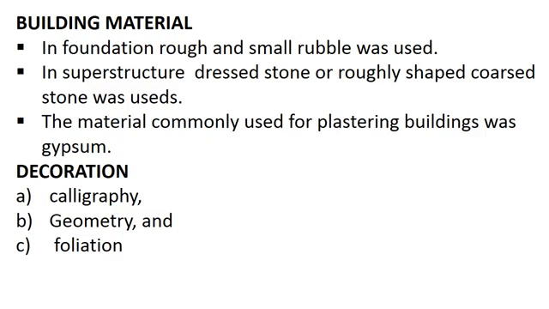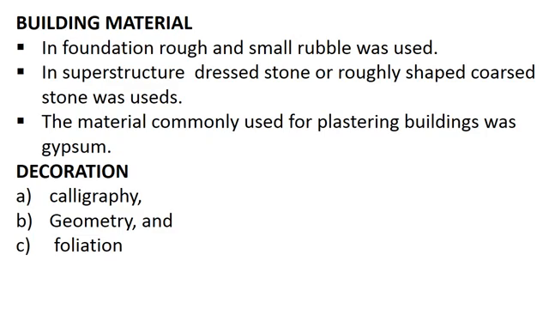The material commonly used for plastering buildings was gypsum. Apparently, lime plaster was reserved for places that needed to be secured against the leakage of water, such as roofs, drains, canals, etc. In the later period, around the 15th century, when highly finished stucco work became common, gypsum mortar was preferred for plaster work on the walls and the ceilings.